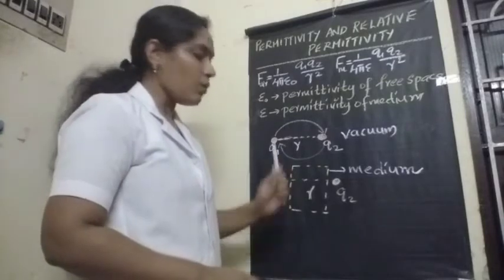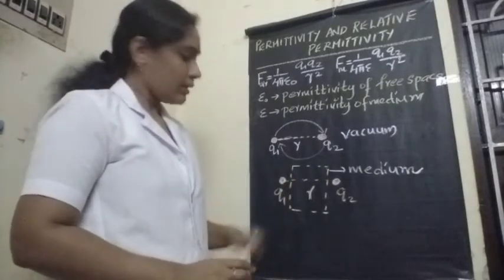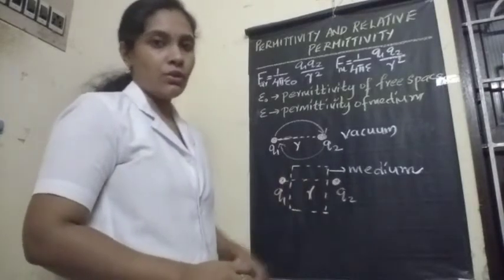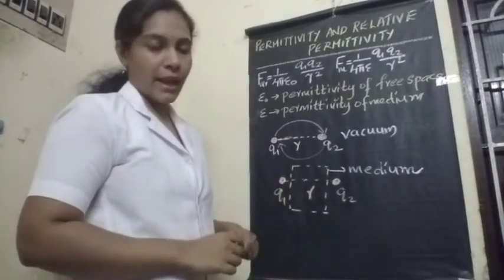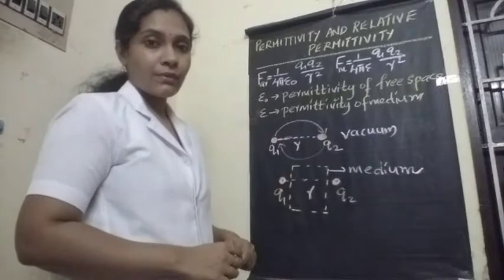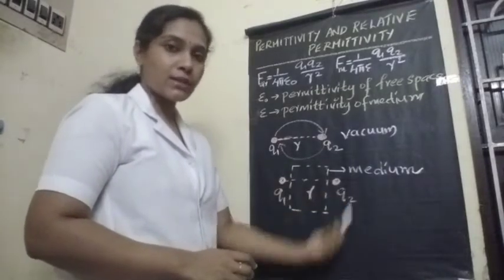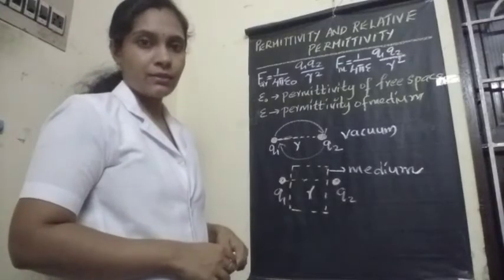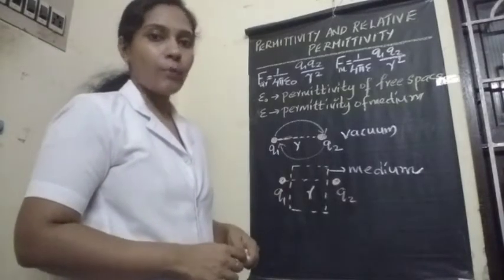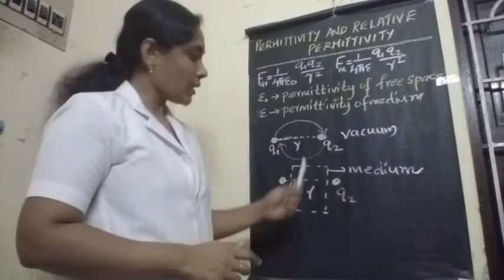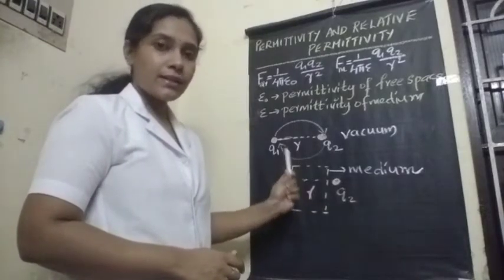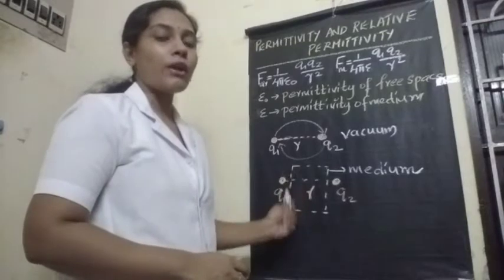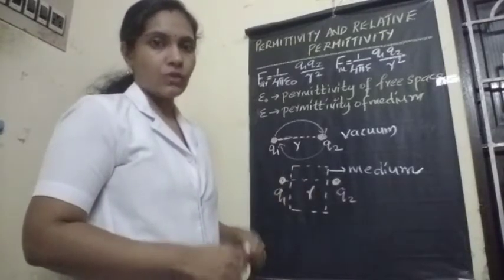Now can Q1 exert force on Q2 to its fullest extent? Or in turn, can Q2 exert force on Q1 to its fullest extent? No, it's not possible. Why? Because this medium doesn't allow the charges to exert force on each other to the maximum.